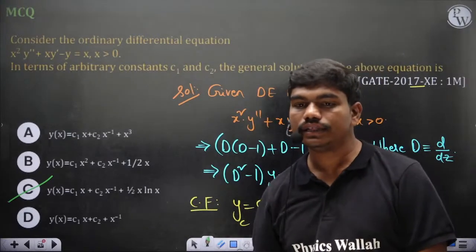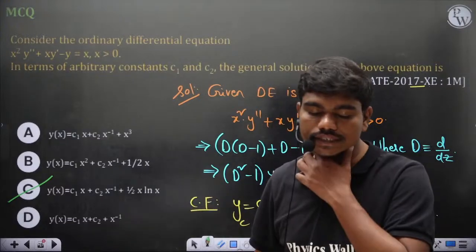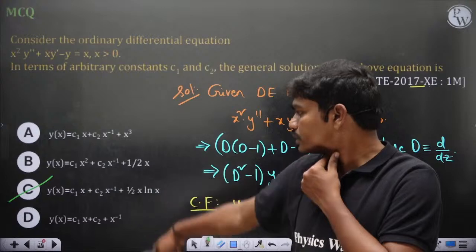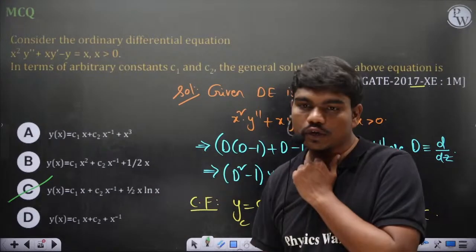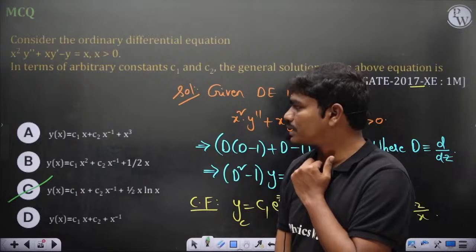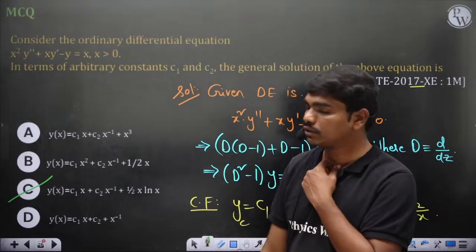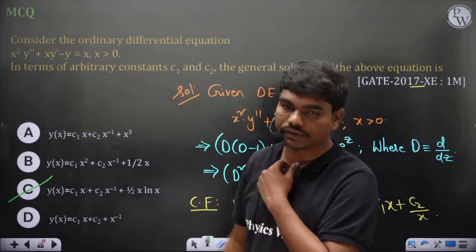In these kinds of questions, one advantage is, especially if they are not asking about boundary values or something, just the general solutions, in all the options put c1 equal to 0 and c2 equal to 0. Then the first option gets simplified to y is equal to x cube. The second option gets simplified to y equal to x by 2. This is y is equal to x ln x by 2. And y is equal to 1 by x. Check which of them satisfies this equation. That's all.